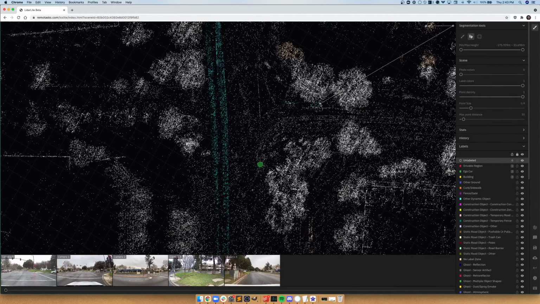To exit out of camera view, you currently have to press the close full screen camera button here in the top right corner, and that will bring you back to the LiDAR view here.